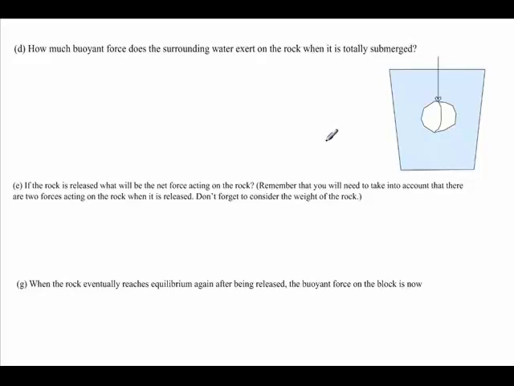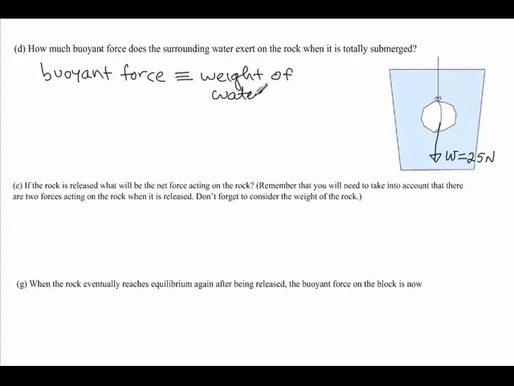The next question says, how much buoyant force does the surrounding water exert on the rock when it is totally submerged? So we know the following. If I draw in my picture, I know that the rock itself has a certain weight, right? And the weight of the rock is 25 newtons. And we know that the buoyant force, according to Archimedes' principle, is exactly equal to the weight of the water displaced.